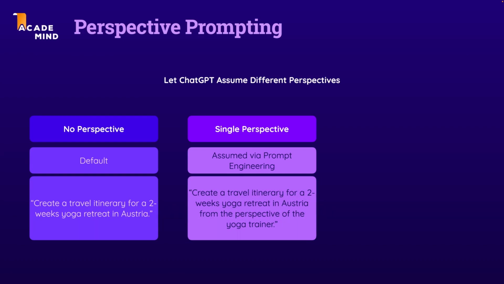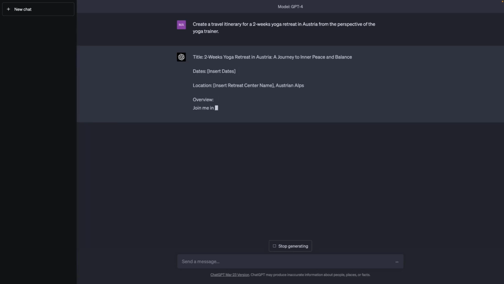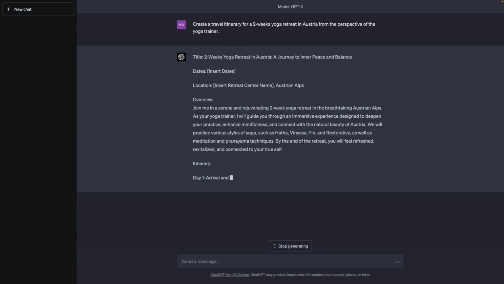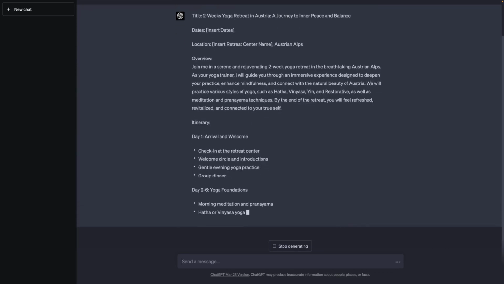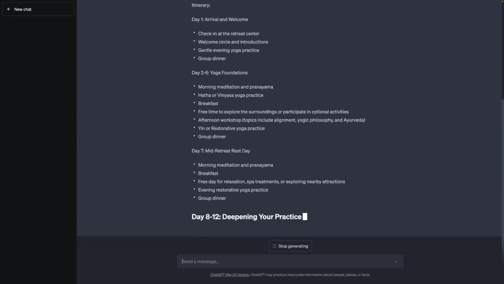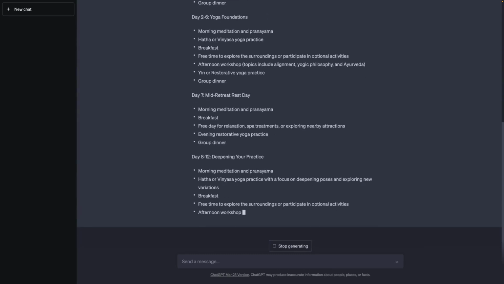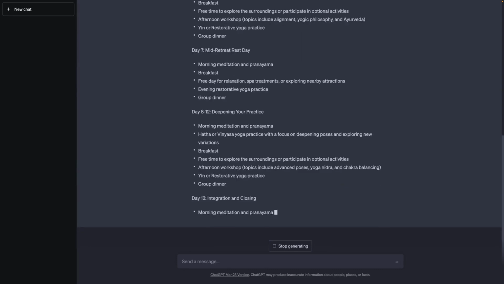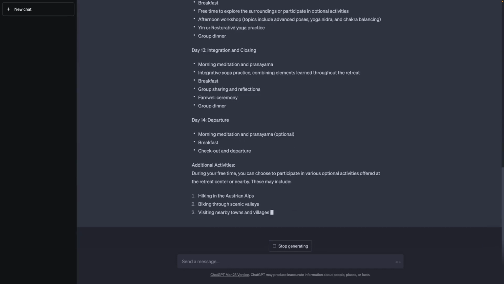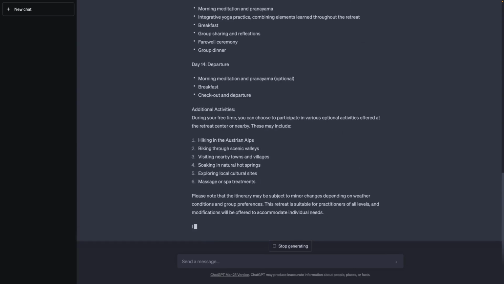Here, for example, we could tell ChatGPT that it should create this travel plan from the perspective of a yoga trainer. Now, if we do that, we also get a plan, but now a plan that's meant to be used by a yoga trainer. And suddenly, it's a totally different plan. At least here for me, as always, when you run the exact same prompt, you might still get different results. But it's now a different plan meant to be used by the person who's hosting the yoga retreat.